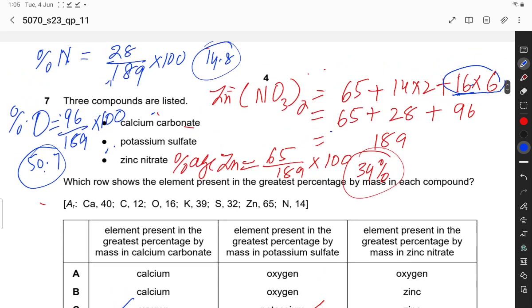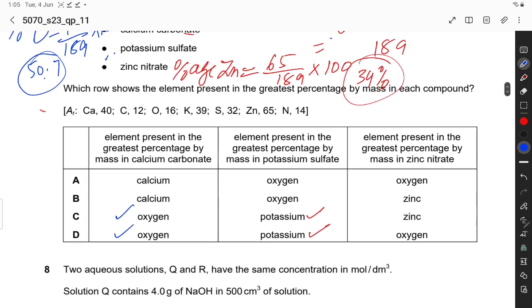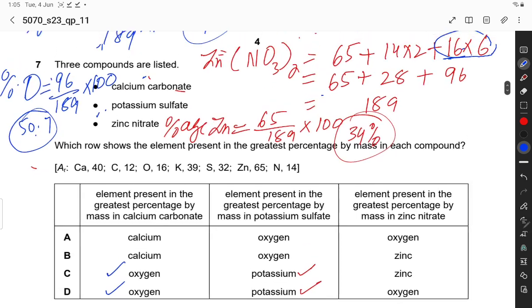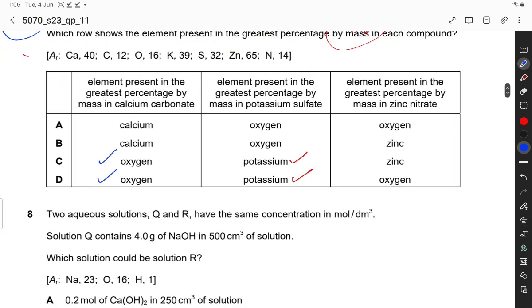So if any compound, like zinc nitrate, has 3 elements and oxygen has more mass in this compound, then oxygen has the greatest percentage by mass in this compound. So this is oxygen, and D option is the correct option.